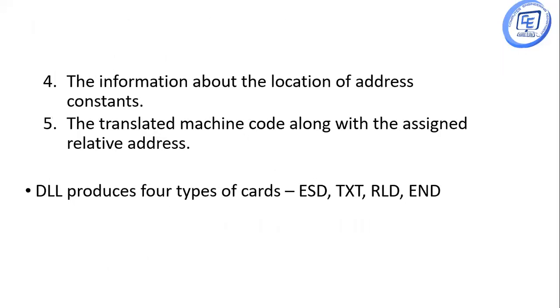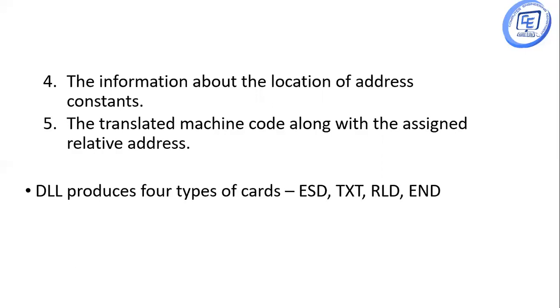Then the information about the location of addressed constants and the translated machine code along with the assigned relative address. All this information is recorded and then given to the loader.